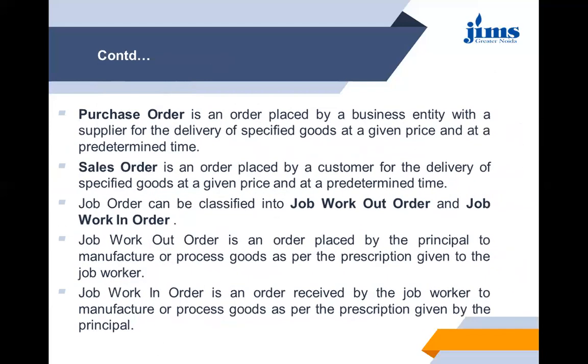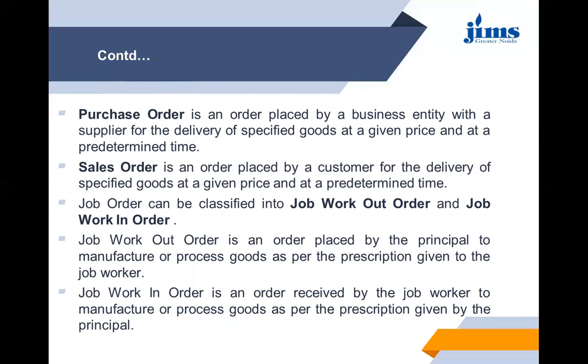Purchase order is an order placed by the business entity with the supplier for the delivery of specified goods at a given price and at a predetermined time. Sales order is an order placed by the customer for the delivery of specified goods at a given price and at a predetermined time. Job order can be classified into job work out order or job working order.